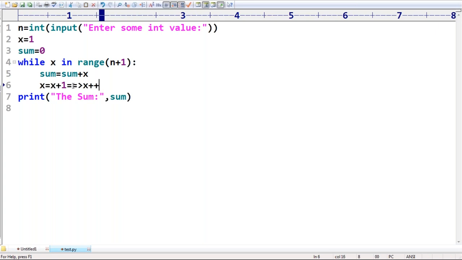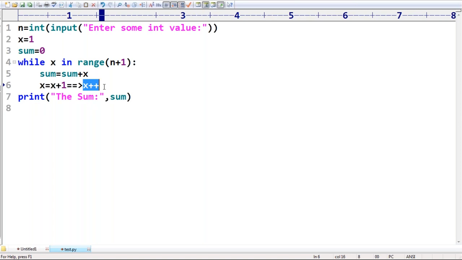You respond, man. The remaining people, can you please respond? Can I take x plus plus? No chance at all. What is the reason for that? Because it is treated as an increment operator, but these increment and decrement operators are not applicable in Python. That's why it is not possible, right? Clear?